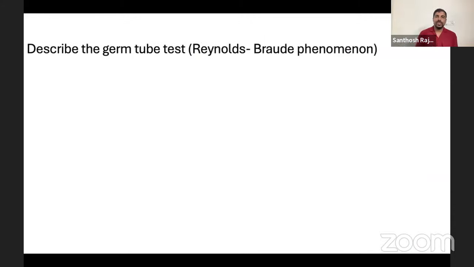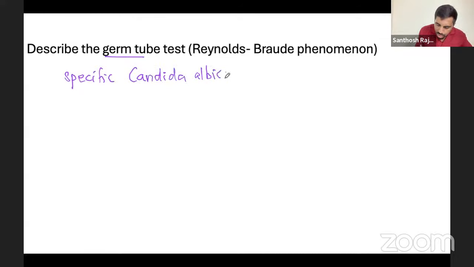So we're done with this. Now we're coming to a small, very simple question. Germ tube test. Just now we spoke. Otherwise called Reynolds-Braude phenomenon. When they ask this question, germ tube test is specific for only Candida albicans. There is one more species, Candida dubliniensis, but I don't think they will expect MBBS students to know. You remember Candida albicans, that's enough. It's positive only for Candida albicans.